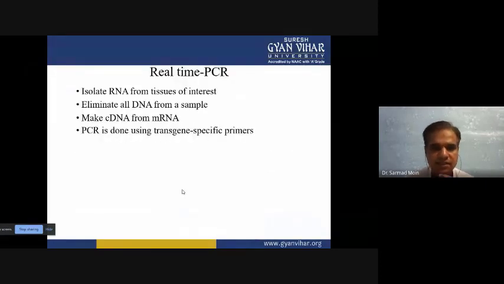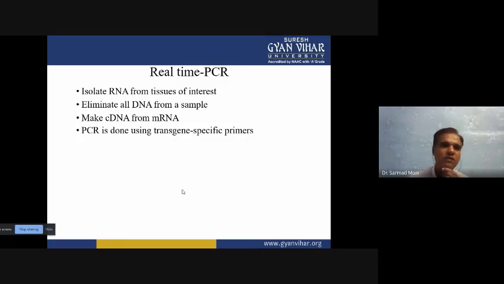The next detection technique is real-time PCR or RT-PCR. In RT-PCR, we isolate the RNA from the tissue of interest. For a transgenic animal or plant, we take the tissue and isolate the RNA from it. Some DNA contamination may be there, so it is very necessary to remove it from the sample.